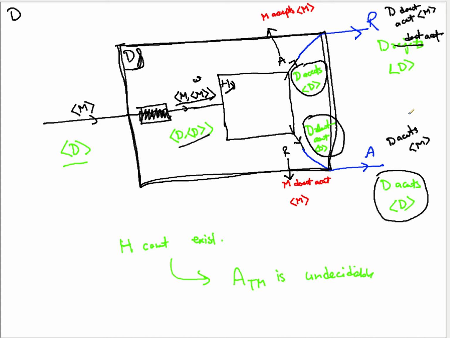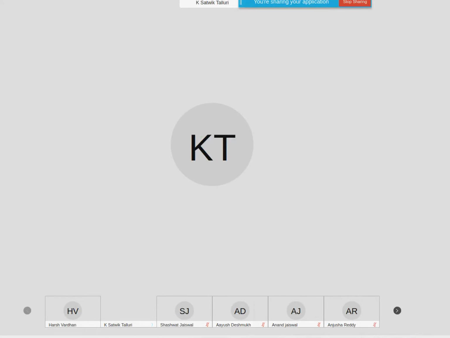But here we are building a particular Turing machine D, and we are disproving that D is deciding it. Right? How does this prove that ATM is undecidable? Yeah. So we are coming to that.